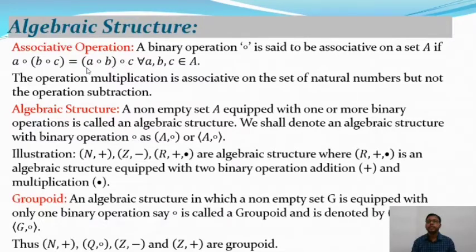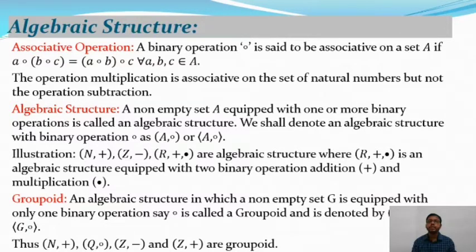So the left hand side and right hand side are equal for 1, 2, 3 belonging to N. So the operation multiplication is associative, but 1 minus (2 minus 3) is not equal to (1 minus 2) minus 3. So the operation subtraction is not associative on the set of natural numbers.